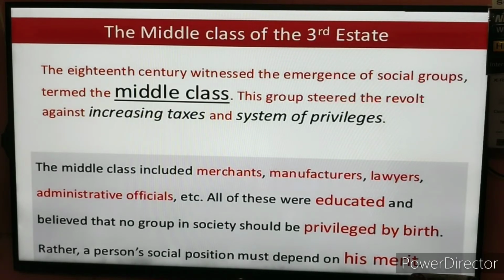Among this middle class, students, you can see merchants, manufacturers, lawyers, administrative officials, and they are educated also. People who are educated are not going to tolerate the injustice done by the upper section of the people. So they decided that they were going to raise their voice against this injustice.